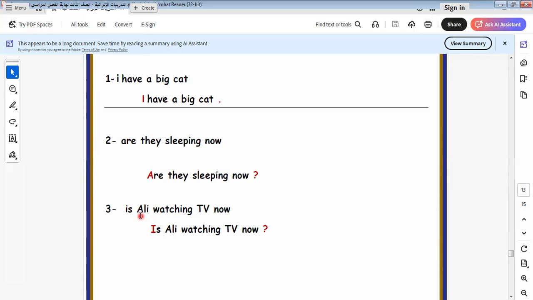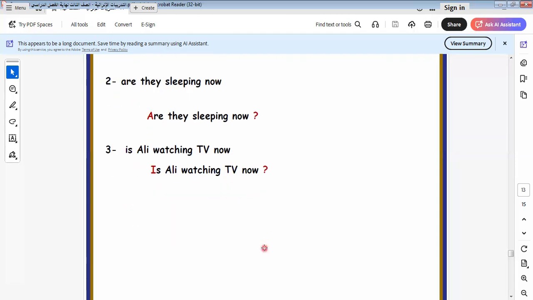The Kingdom of Saudi Arabia is a country. So all this must be written in what? In capital letter, because they are famous countries, and when we have a famous place, it must be written in capital letter. And the names of the person. So when this name is coming in small letter, I replace the small letter by capital letter, in this way. It will be here, is he watching TV? And we have question mark here. So here I replace the small letter or the lowercase by the capital letter, and I put question mark at the end of the sentence.